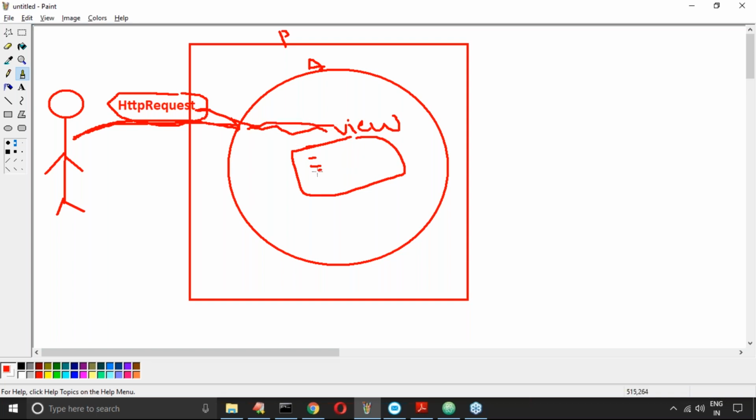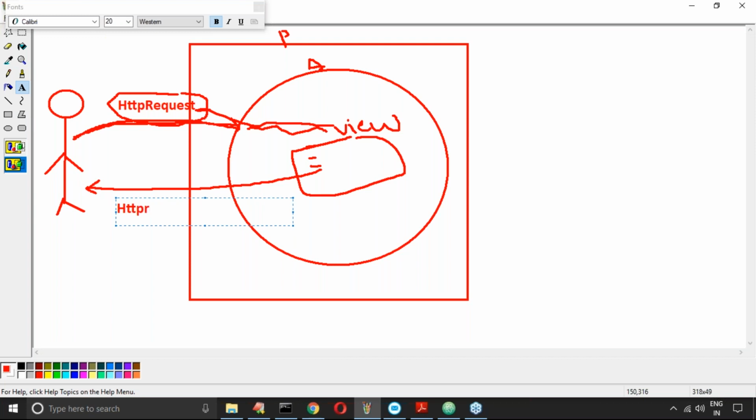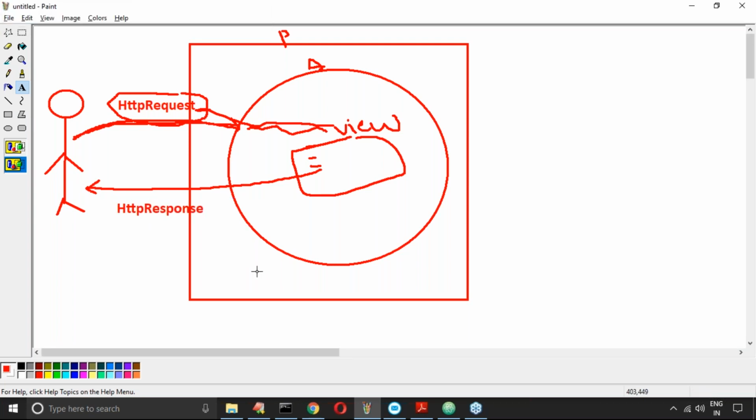Now this view is always going to return which one? HTTP response. The name itself indicates it, sir. It is always going to return an HTTP response. That response is sent to the end user, and the browser of the end user is responsible for displaying it in a clear view format. Here two words are important: HTTP request, HTTP response.